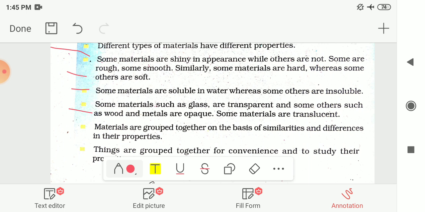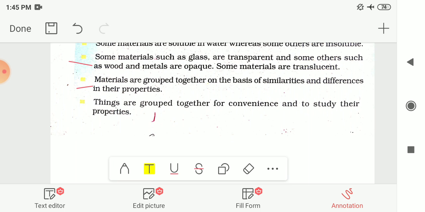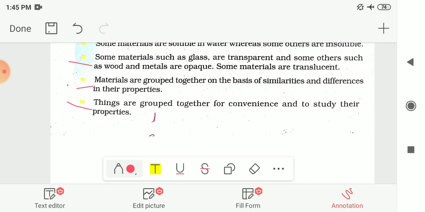Some materials such as glass are transparent, through which you can see, and some others such as wood and metals are opaque, and some materials are translucent. The materials are grouped together on the basis of similarities and differences in their properties. And things are grouped together for convenience and to study their properties. So, this is what we had seen in chapter number 4, that is, sorting materials into groups.